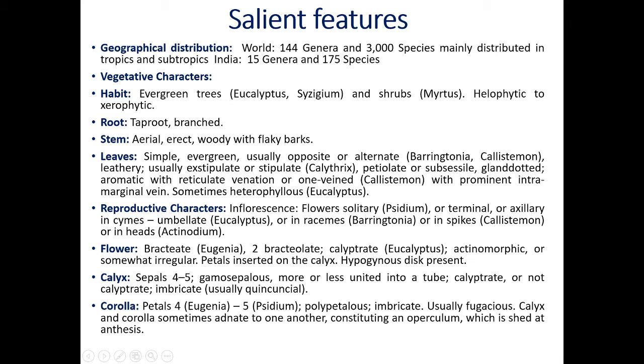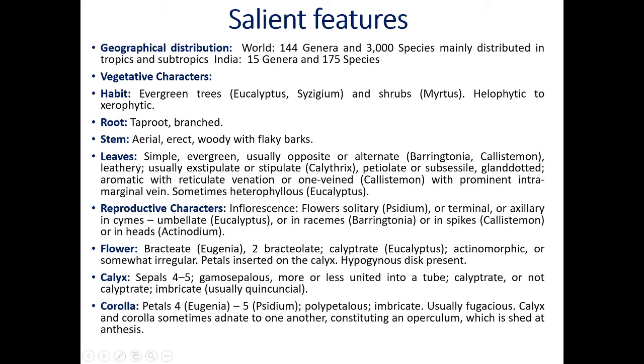Sometimes heterophyllous. Hetero means different or two. When some leaves are large, some leaves are small on the same plant, this condition is called heterophyllous. Vice versa, in some plants there is homophyllous. All the leaves are of similar size. There is no small and there is no big. Heterophyllous condition is present in eucalyptus. Now these are the vegetative structures of family Myrtaceae.